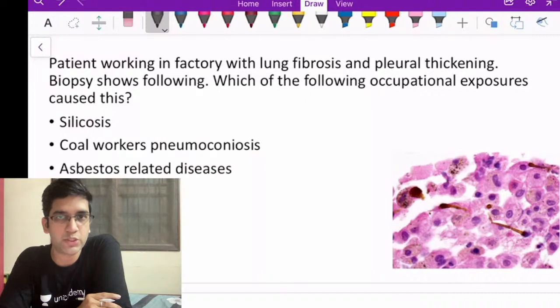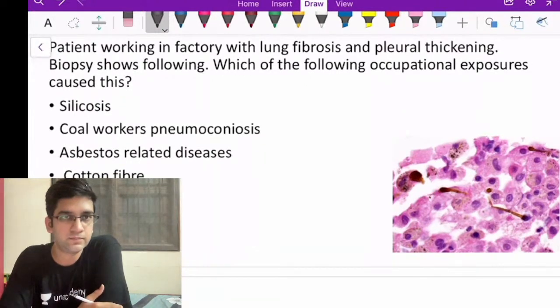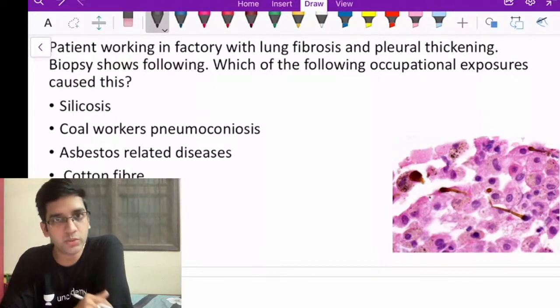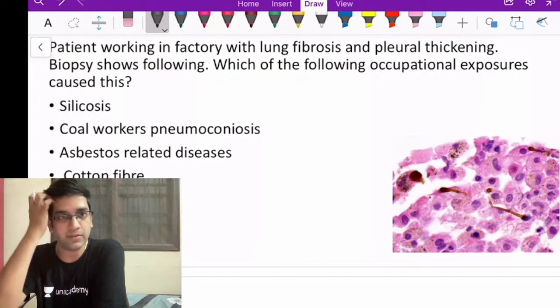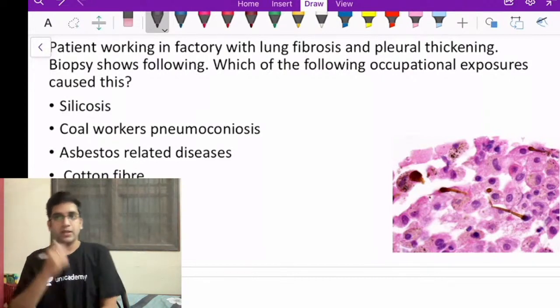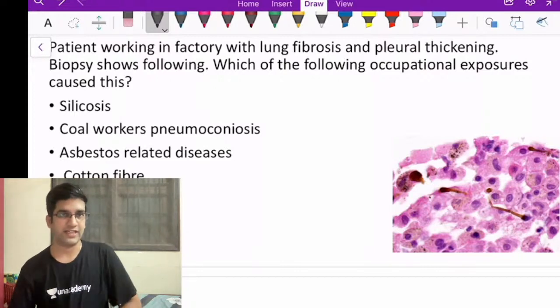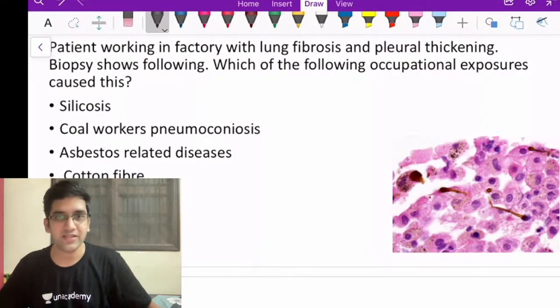I hope the question is visible to you. This is an older question. The same question came in your NEET PG exam as well. What's the diagnosis? You should not take much time for this. It's perfect. Great. SS and Shastri have told answer C. Adi has gone with asbestosis. So it's a very simple one.